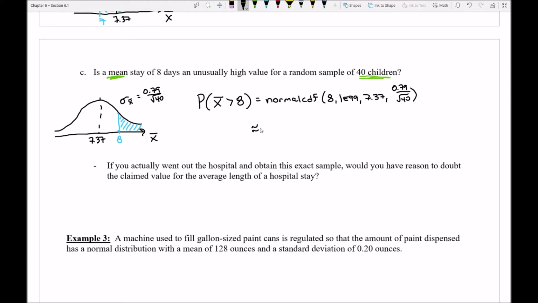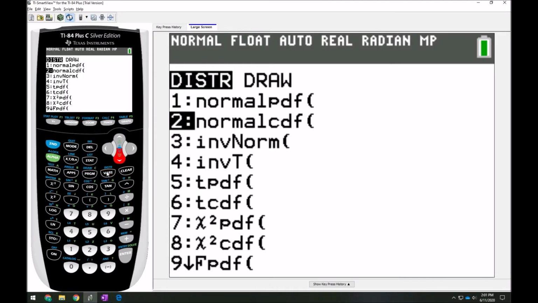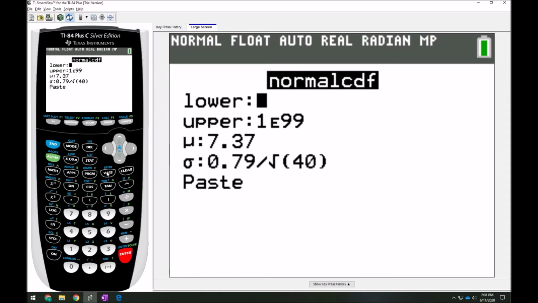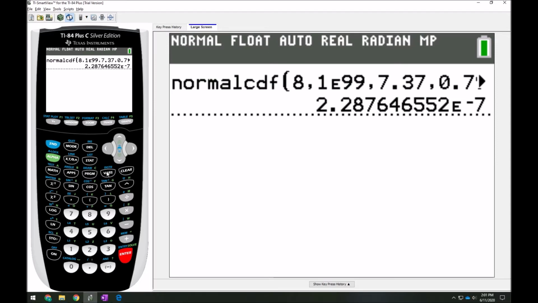That's what I have here. And you could actually go ahead and try to type this into your calculator to see what you end up with. So I'm going to go to my normal CDF. This time I'm going to go from 8 to 1E99. And I actually already have all my other values typed in here. So notice that when I hit paste, ooh, wait, what is this?